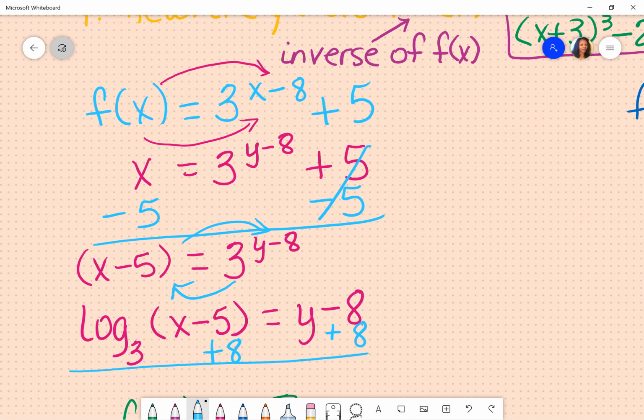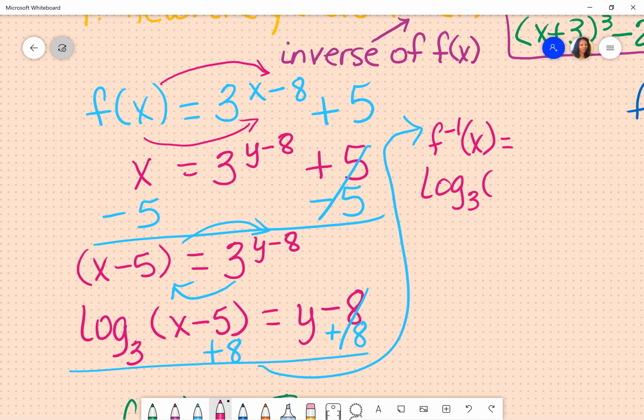So the way that you would write this is you're going to rewrite it, and I see that I have a problem under it. It's getting kind of close. So I'm going to move it over here. Instead of having y at this point, just go ahead and write it as your inverse of f of x is equal to, and then you can write that information in log base 3 of x minus 5, plus 8 is on the outside of that parentheses. So keep up with your parentheses. That's my inverse.